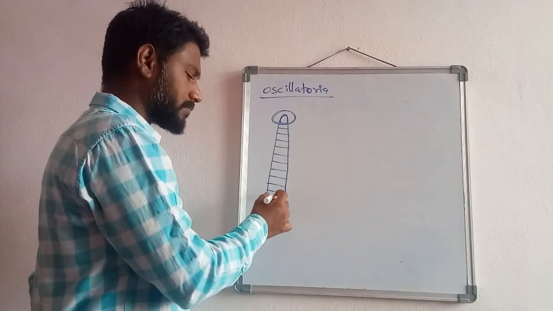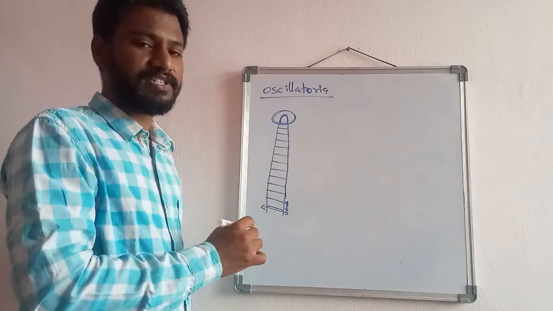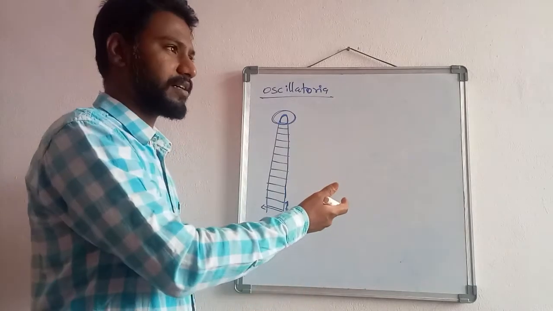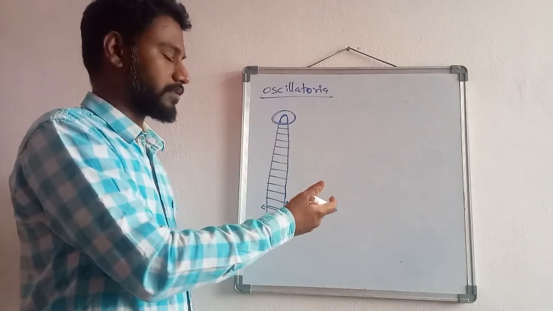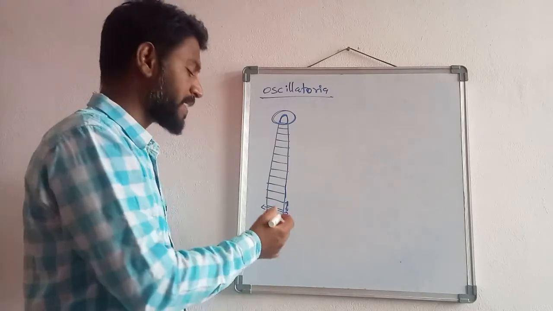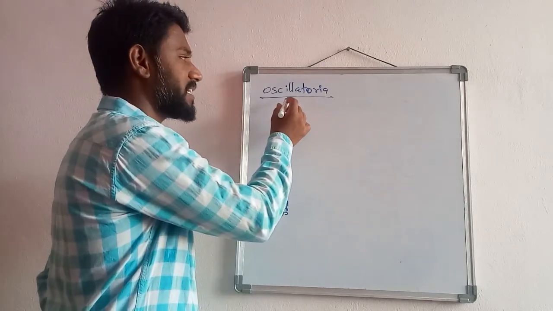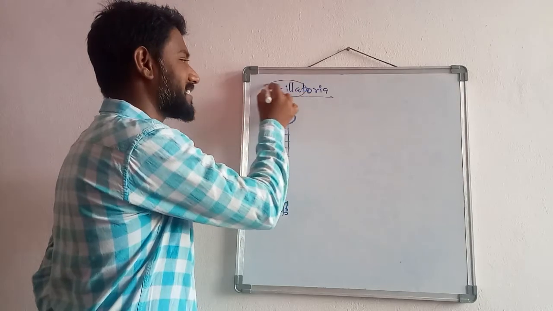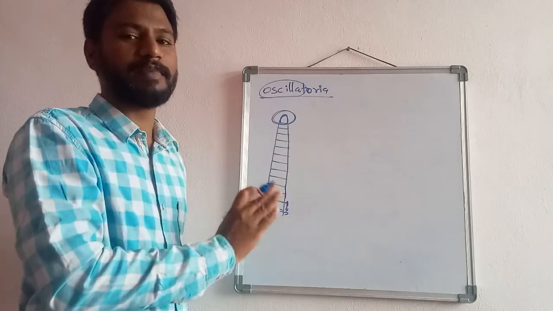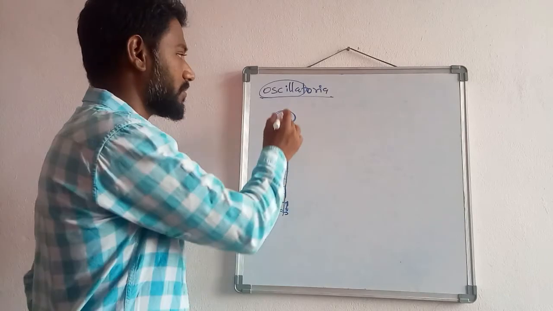Then the cell structure is a prokaryotic type of cellular feature, with the cytoplasm appearing as the chromoplasm and the centroplasm, as we saw earlier in the cellular structure of the cyanobacteria; the entire structure applies to Oscillatoria also. Why the name Oscillatoria? The name represents oscillate. Oscillate means the filaments show the oscillation movement. That's why the name is given.